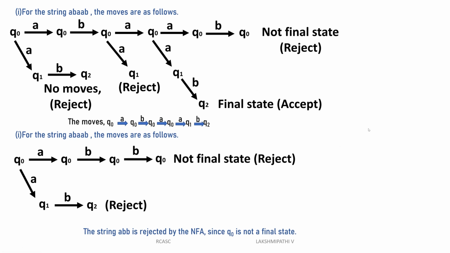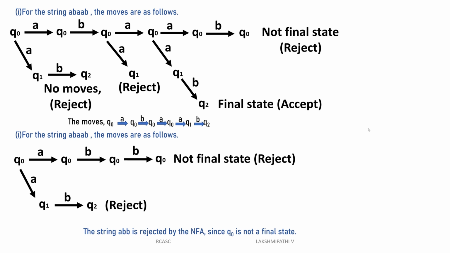AB, AAB, the moves are as follows. For example, is this string accepted or not? In this diagram that we designed, Q0 of A is Q0, Q0 of B is Q0, Q0 of A is Q0, Q0 of B also Q0, because when you are giving the looping, it will be in the same state. Q0 is not a final state, so it will not be accepted.